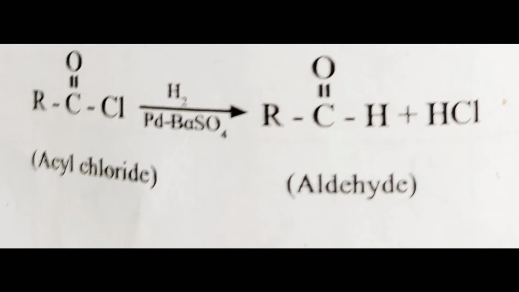First, we see from acyl chloride. The preparation of aldehydes from acyl chlorides: the acyl chloride is reduced to the corresponding aldehyde by hydrogen using a palladium catalyst on barium sulfate.